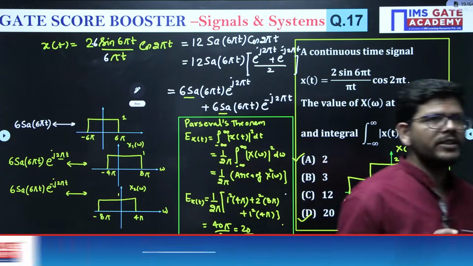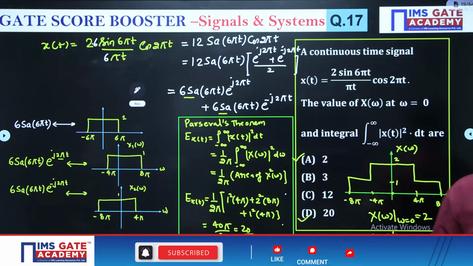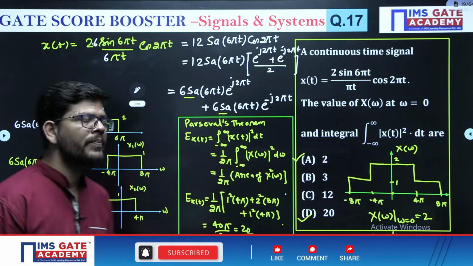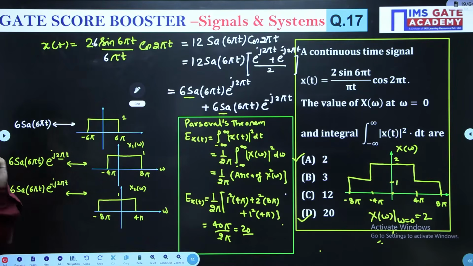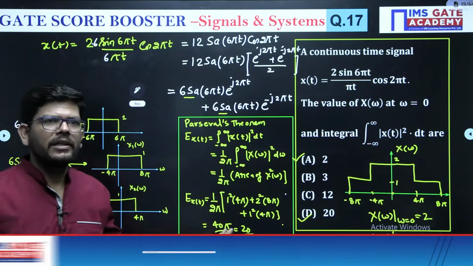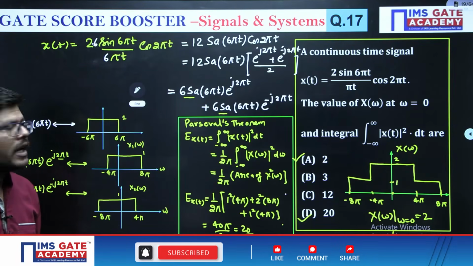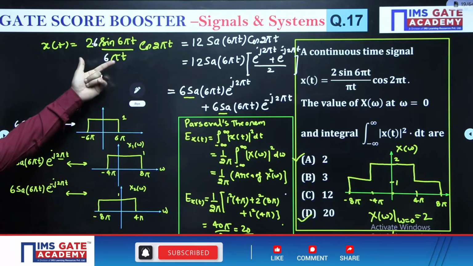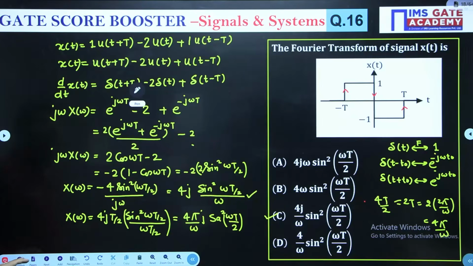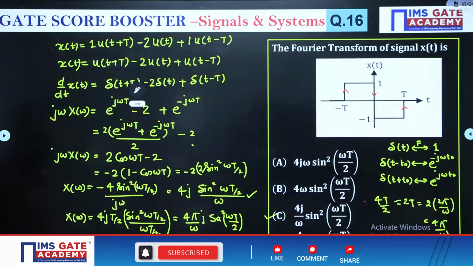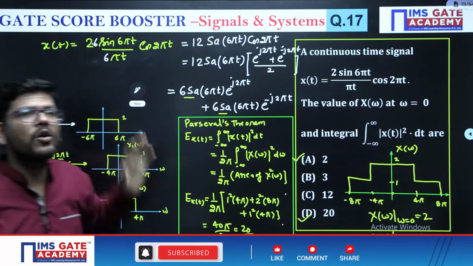This concept has used two things here: how to calculate the value of x of omega at omega equal to 0, and how to calculate the energy of the signal. Okay, any one of them can be asked. In last question you have used the Fourier transform of sample signal. See here, here you have sample signal multiplied with cos also.